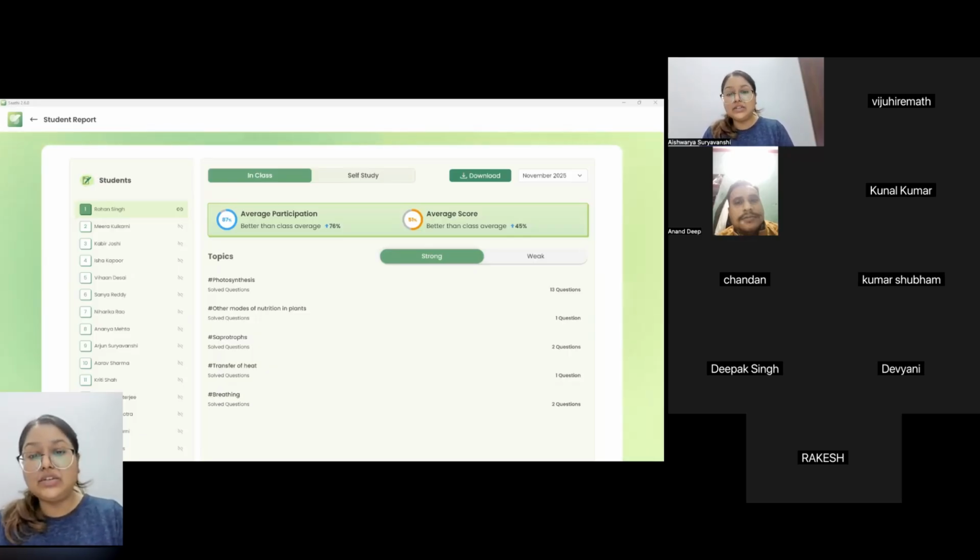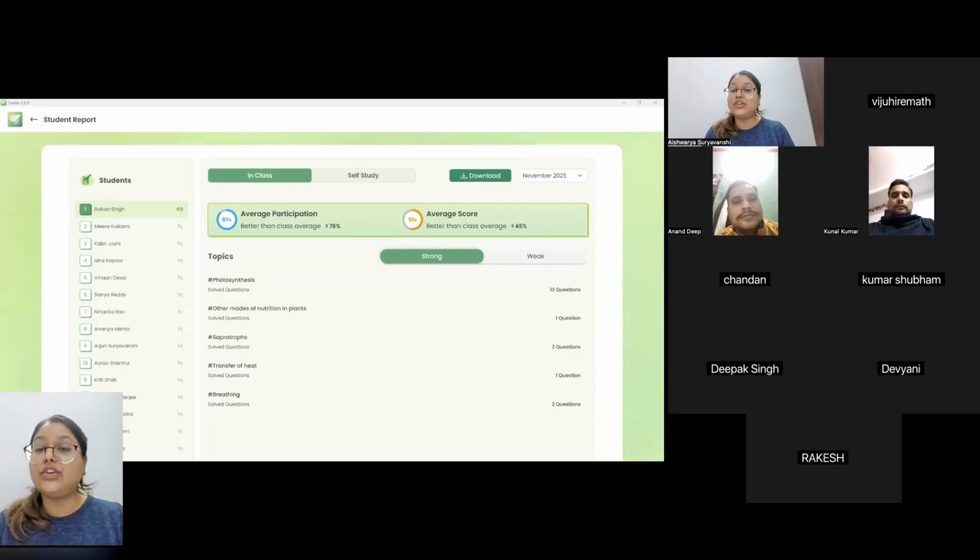The parents get a clear overview, clear data about the student's progress. Usually this happens, right, when PTM is there and you are trying to explain. Maybe the student has not been performing well in science. The student is struggling, but you are not able to give them a proper explanation of where you want to support the student or on what exact points you want the parent to focus on. So this is where you can show them the data and tell them, sir, this is the problem, ma'am, this is the problem, let's work together and support our student, right? And then there is a transparent dashboard for you to see your progress also.